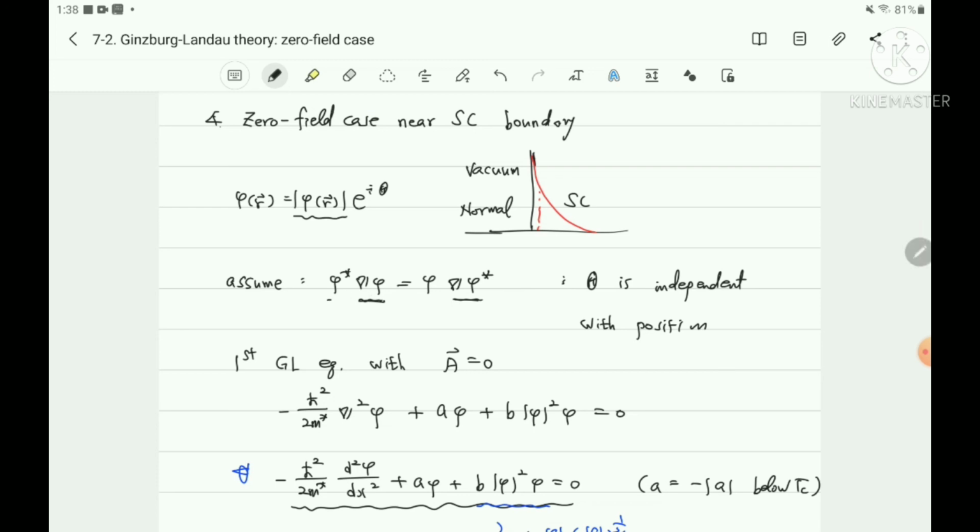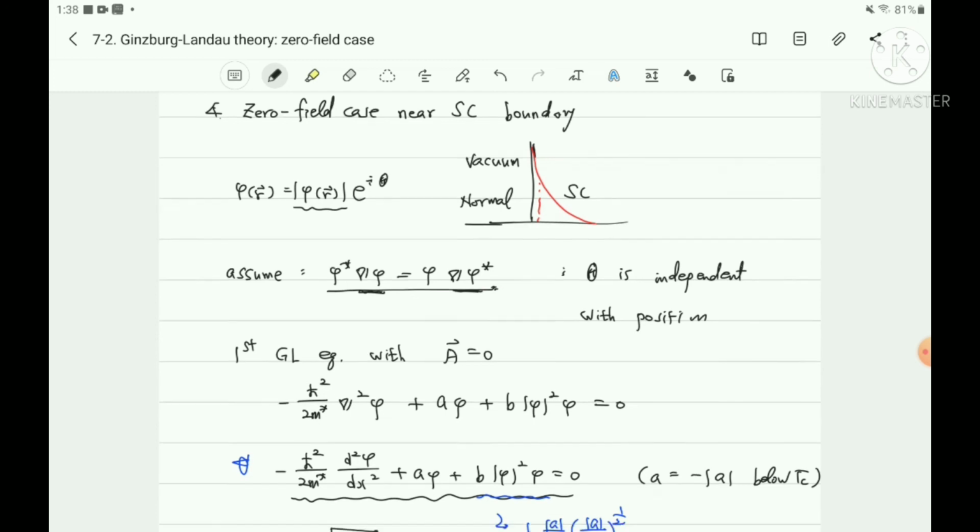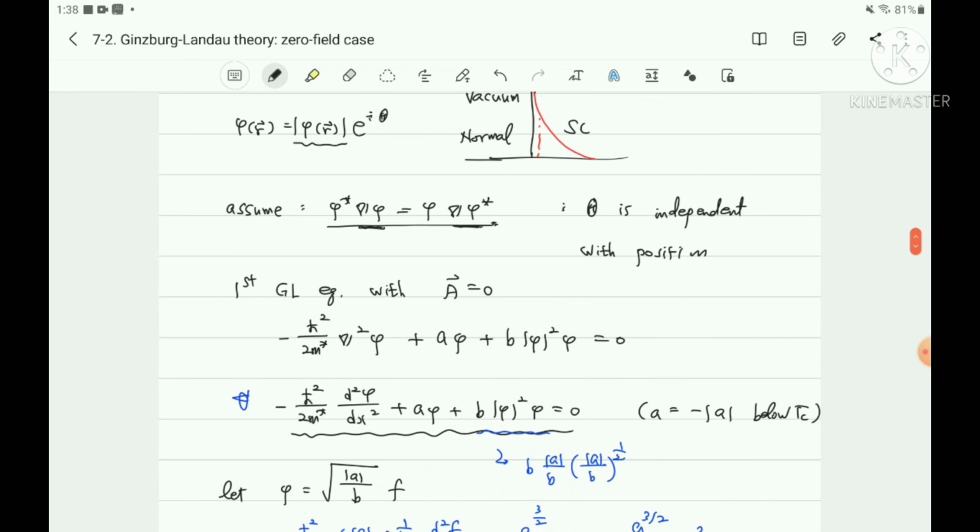We assume that the phase vector is independent of position, and therefore we start from the first Ginzburg-Landau equation, because the second Ginzburg-Landau equation comes from the vector potential, and in our case the vector potential equals 0. Therefore we only consider the first Ginzburg-Landau equation.